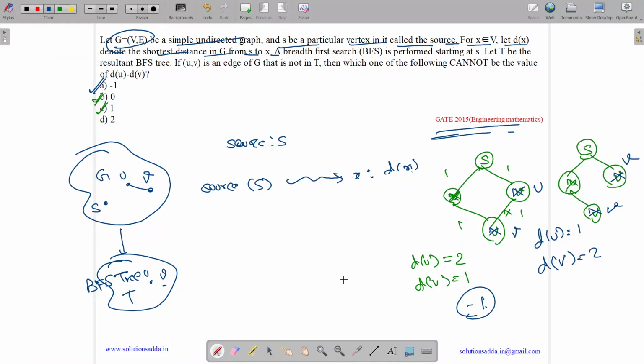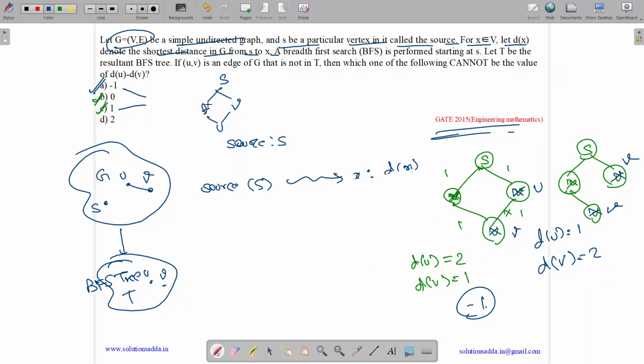And when does the 1 or minus 1 case occur?